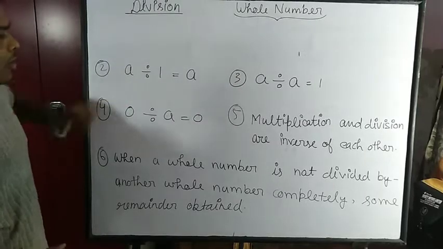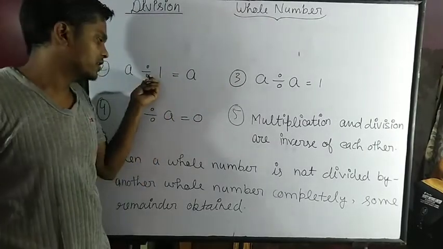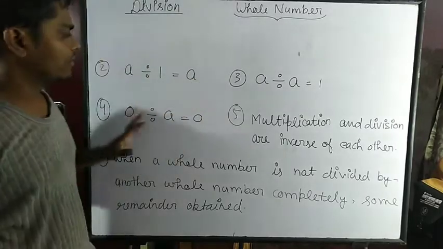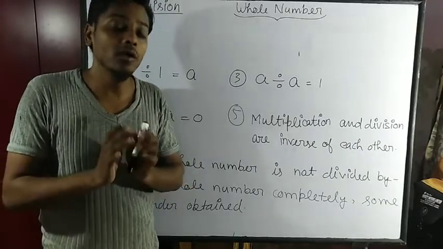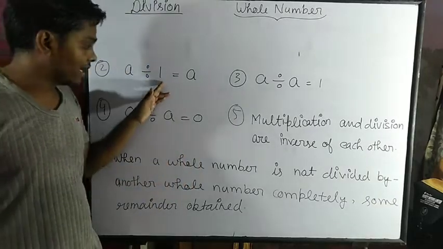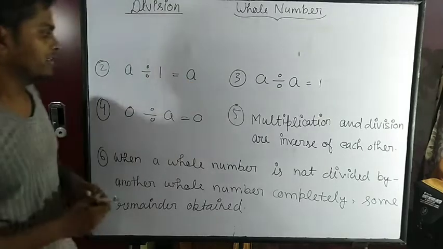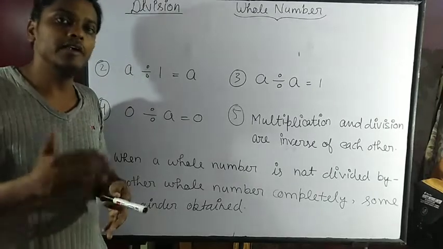The second property is A divided by 1 is equal to A. So there will be no change. If any whole number is divided by 1, there will be no change in that whole number. That is the property of 1 in division.